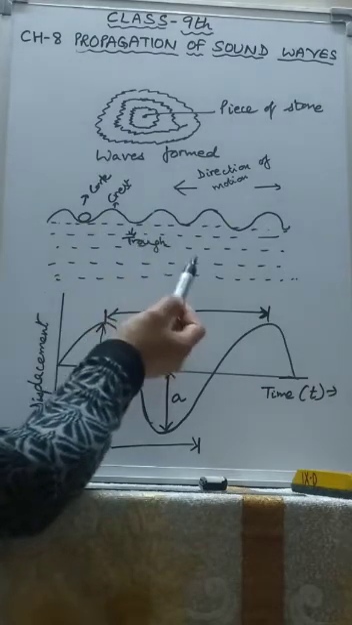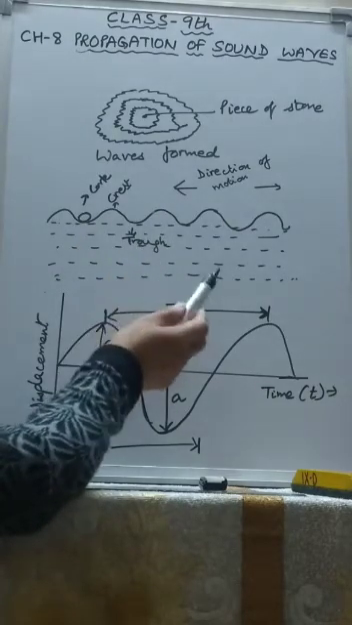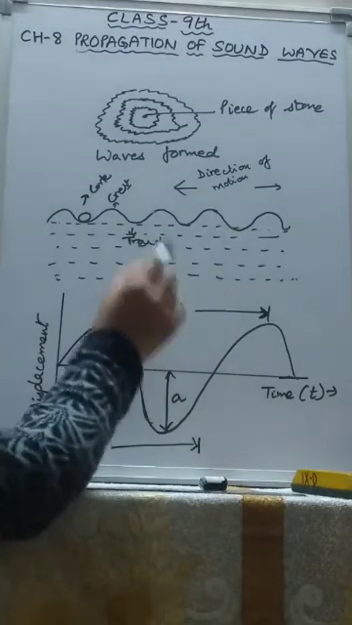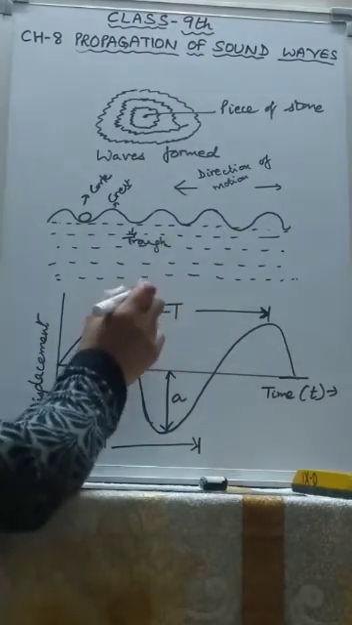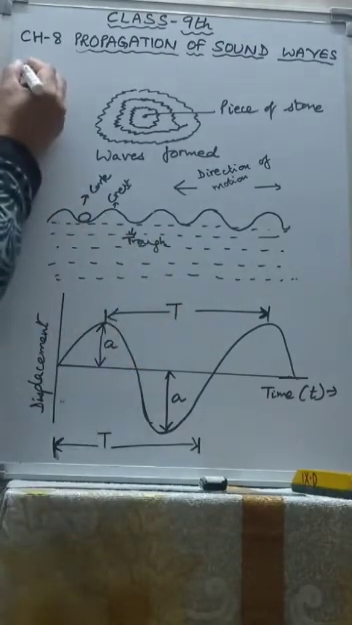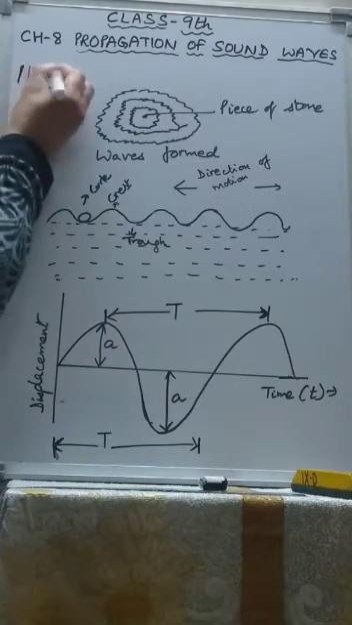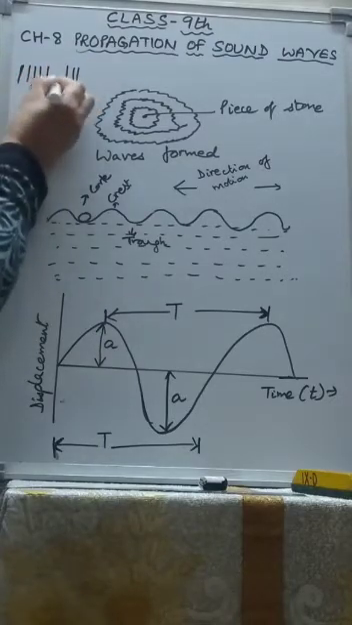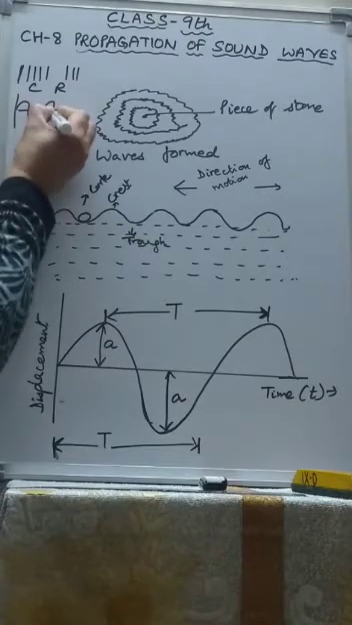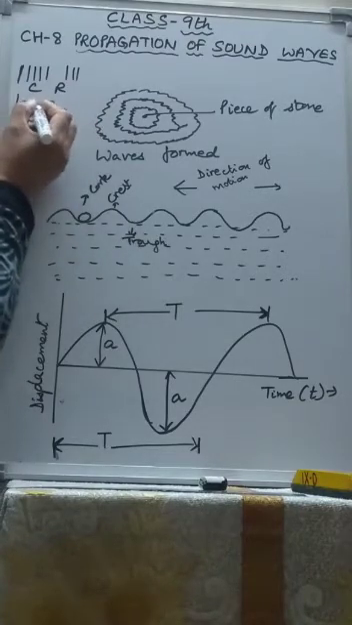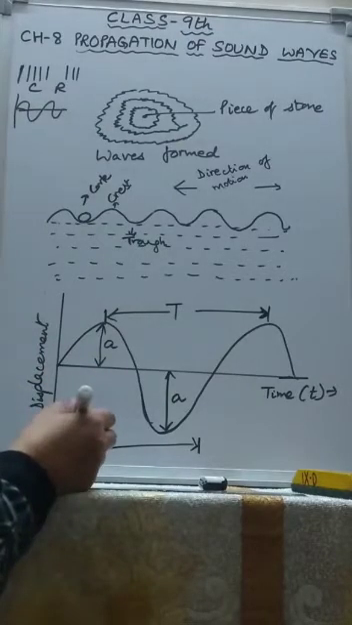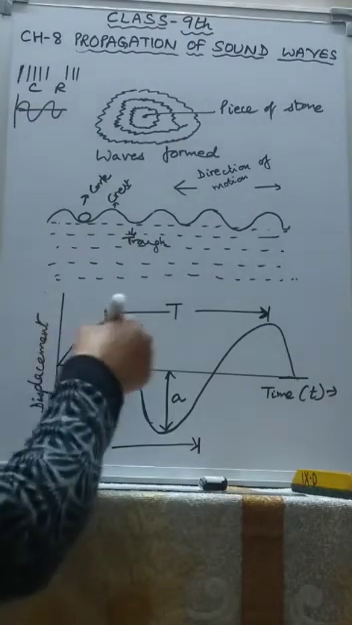Transverse waves can also be produced in solids and on the surface of liquids, but they cannot be produced inside liquids and in gases. So two types of waves are there: longitudinal waves which travel in the form of compression and rarefaction, and the other are the transverse waves which travel in the form of crest and trough. Now, some very important terms related to the wave motion.